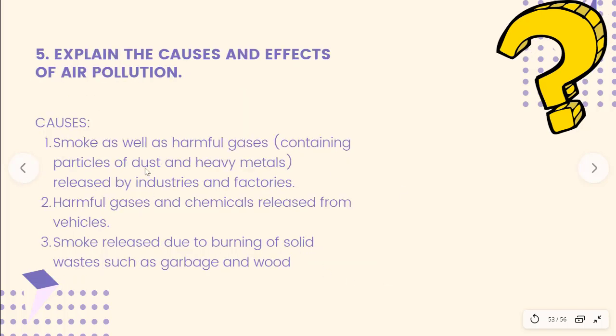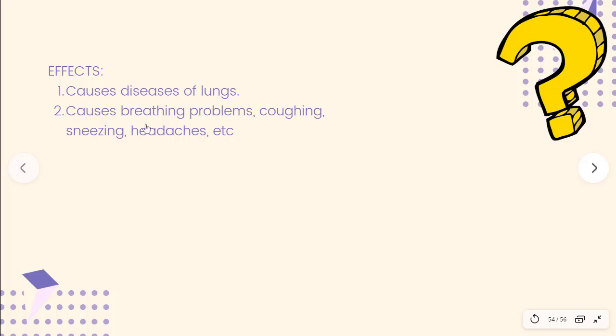Question number 5. Explain the causes and effects of air pollution. Causes: smoke as well as harmful gases containing particles of dust and heavy metals released by industries and factories. Second, harmful gases and chemicals released from vehicles. Third, smoke released due to burning of solid waste such as garbage and wood. Effects: it causes diseases of lungs, causes breathing problems, coughing, sneezing, headaches, etc.